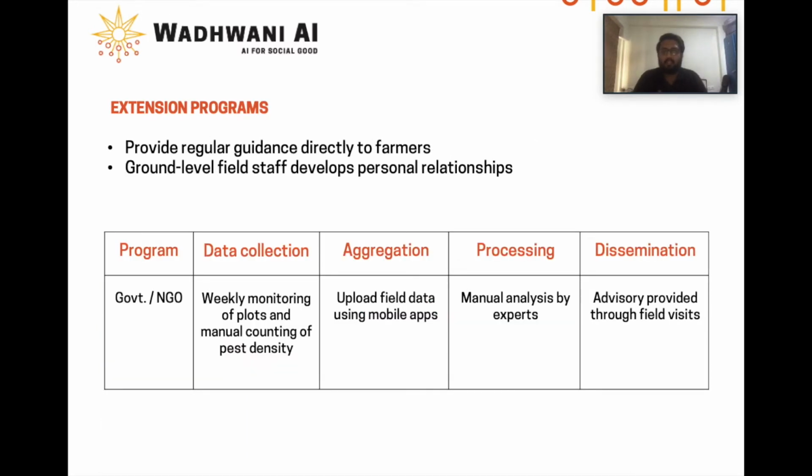Extension programs exist to improve farmers' livelihood. These programs employ field staff to provide direct guidance to farmers and also collect farm level data. The feedback cycle for the farmers is often quite long, ranging from a few days to a few weeks, due to manual analysis by experts. However, farmers need quick, localized guidance with clear action steps.